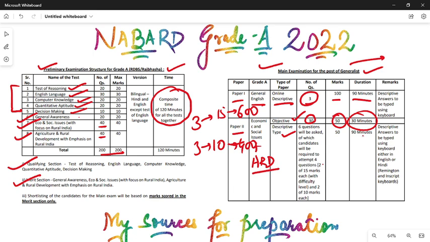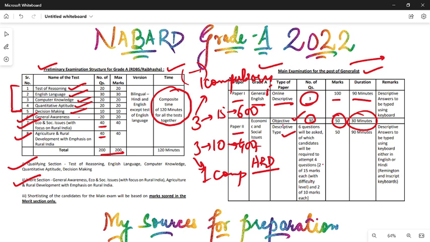But there is a slight change in this exam, that out of these 3 questions, one will be a compulsory question. You compulsorily have to attempt that question, and in these 3 questions also, one question is compulsory. And for the rest 2, you have a choice. You need to attempt only one out of those 2 questions. So that is the main difference between the Nabard and RBI grade B phase 2 examination.